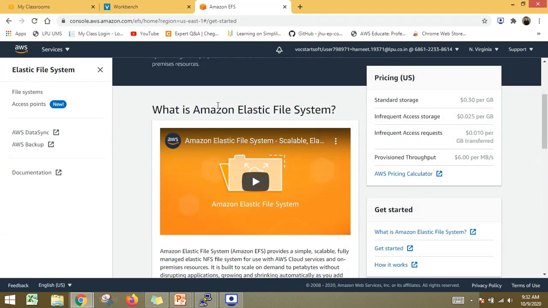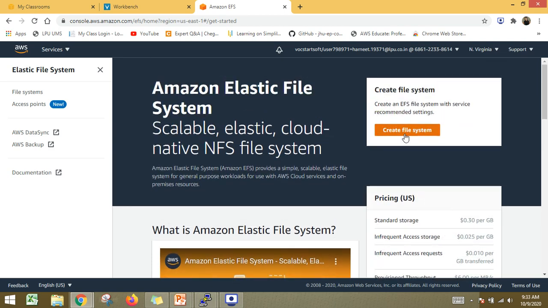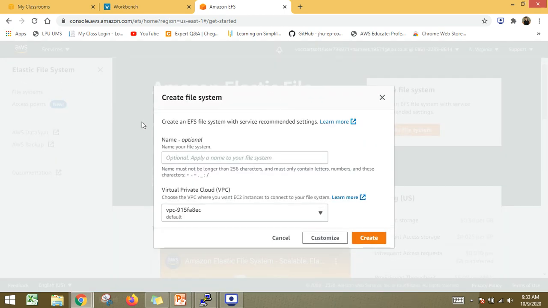For more clarity about what Amazon Elastic File System is, you can refer to this particular video. This will be available in all accounts. For the time being, I am just going to create the EFS service. You can see that the name is optional here, so I am not typing anything. The important point here is the VPC we are going to select. As I have only the default one in my portal, I am going with this.